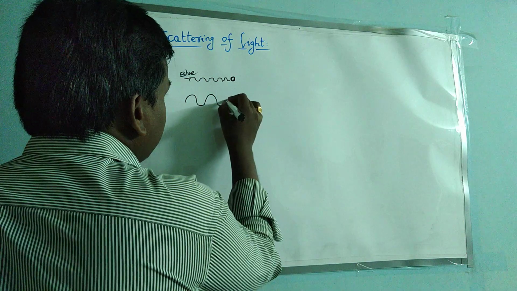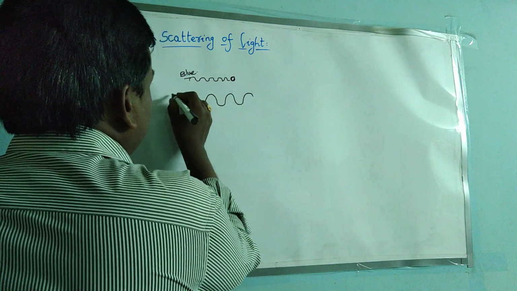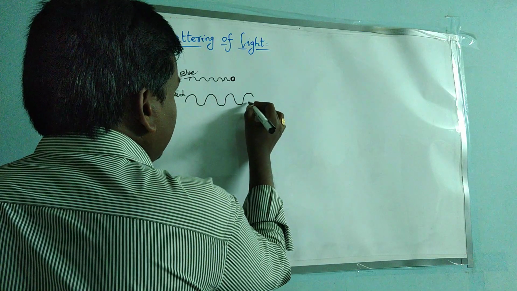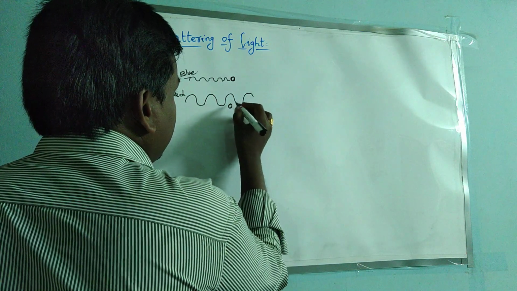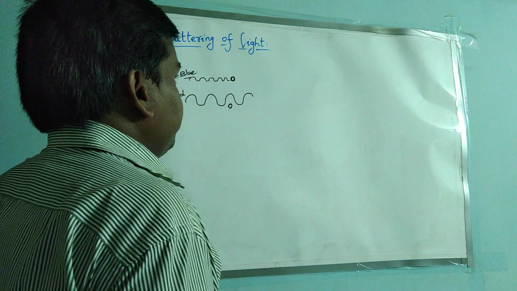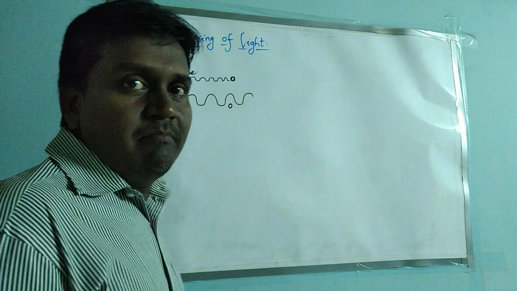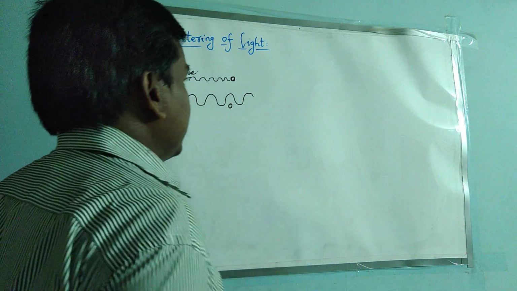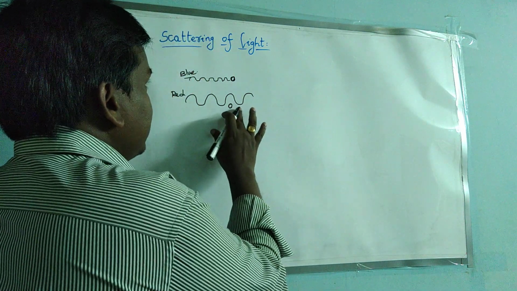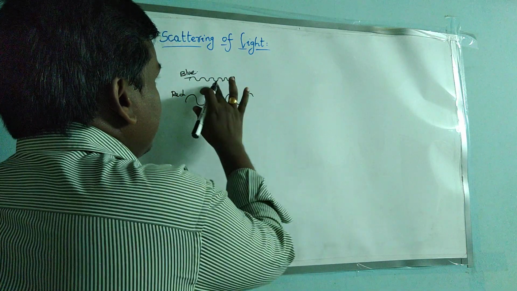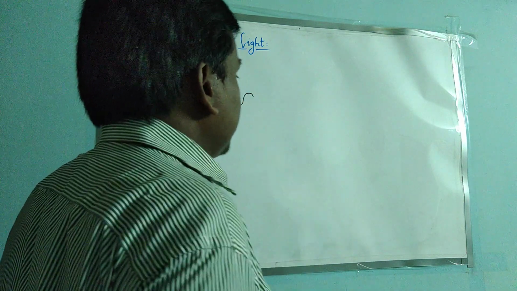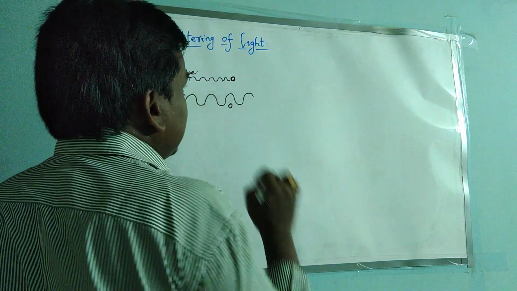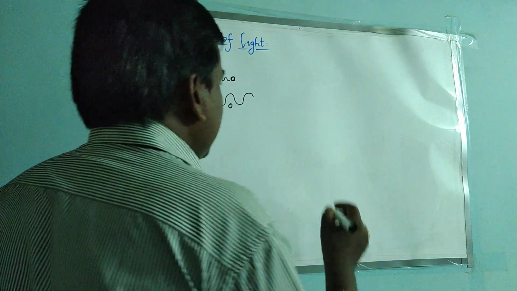We know the wavelength is maximum for red color. So when the particle is here or here, the red light jumps away from the particle. It won't be incident on the particle, because due to its big wavelength it jumps away. So there will be no scattering in this process. Here, the blue color wavelength is comparable with the atom or molecule, so the scattering takes place.